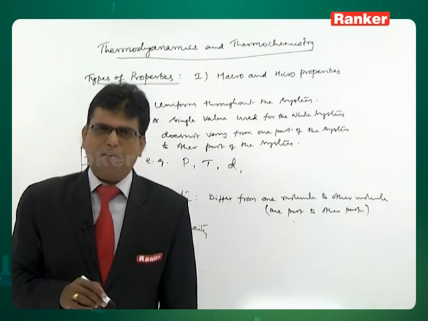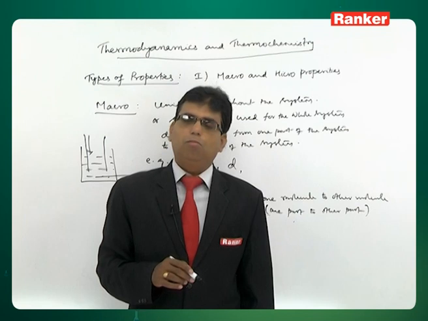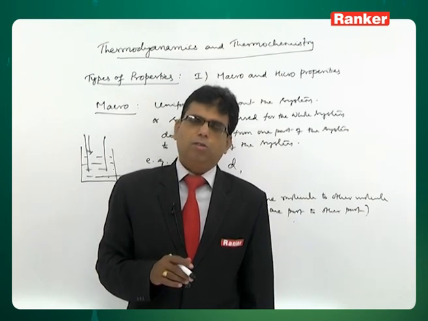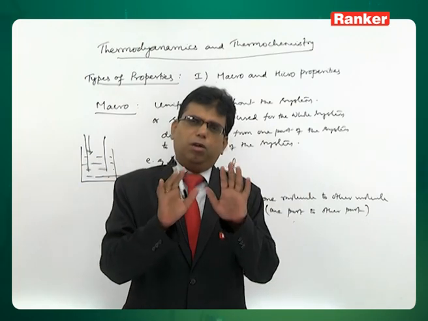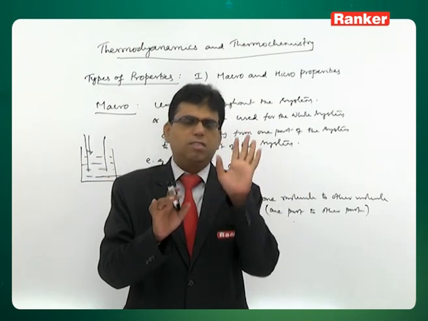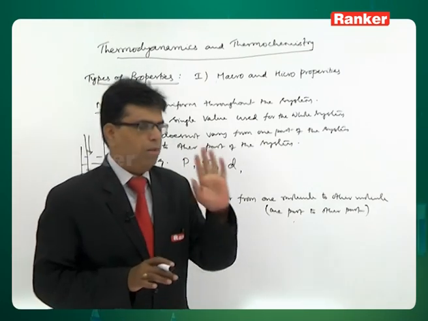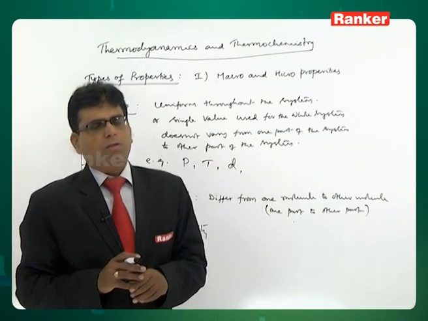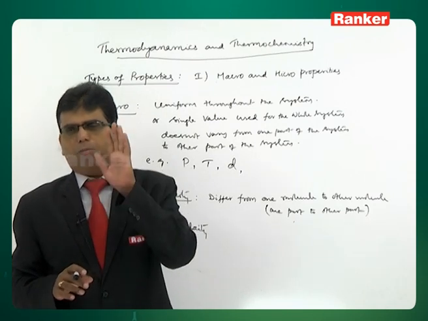Some molecules will have very low velocity, some very high, some moderate. So, basically the velocity of all the molecules is not same. From one molecule to the other molecule, it is different.